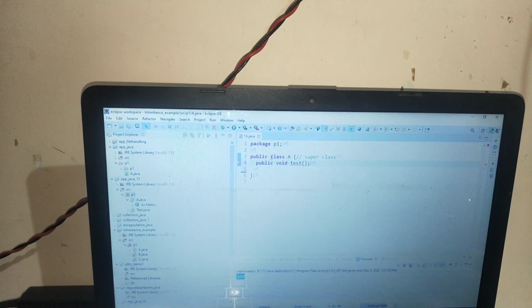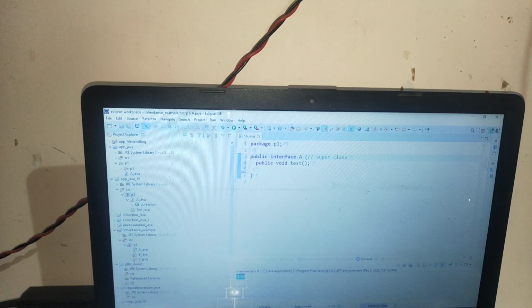But you cannot write class here, you can always write interface here. Now it is allowed, it is not giving me an error. So except class, you have to write interface here, because interface is itself a different topic.